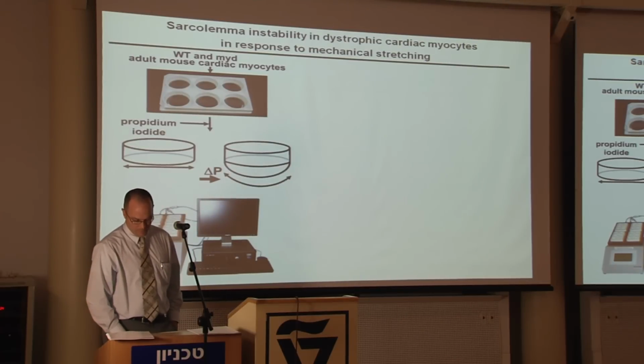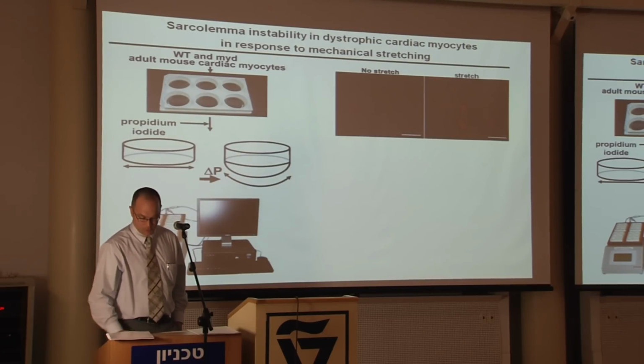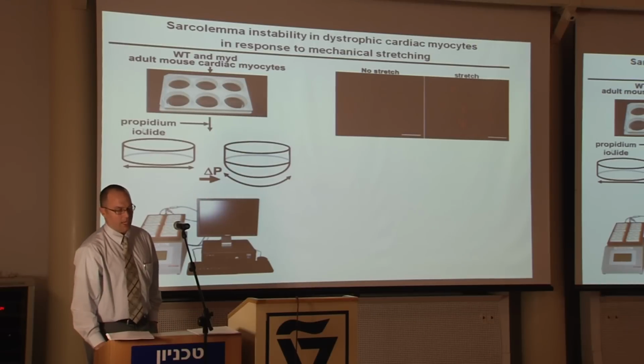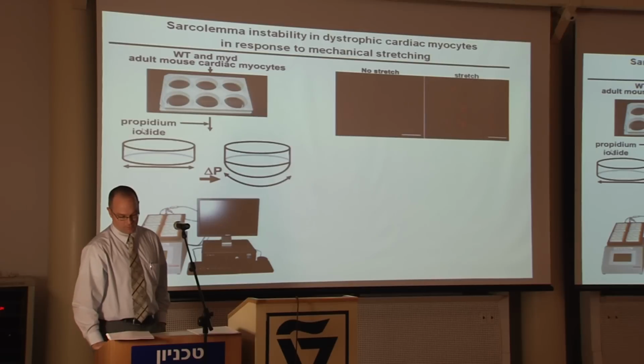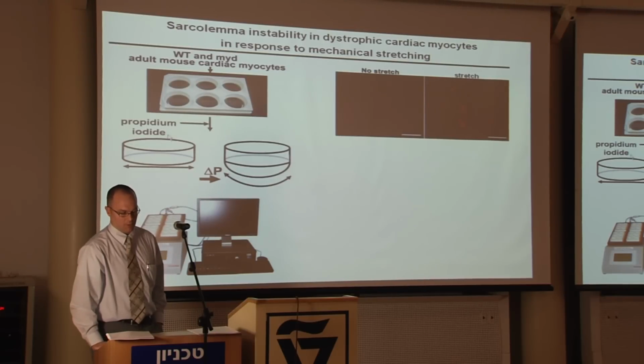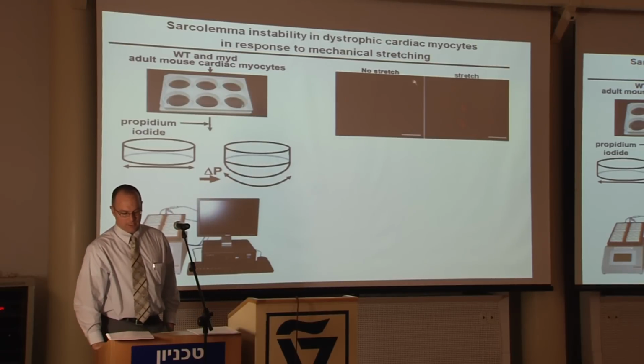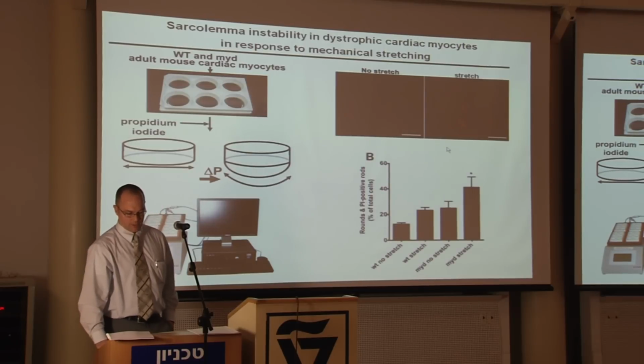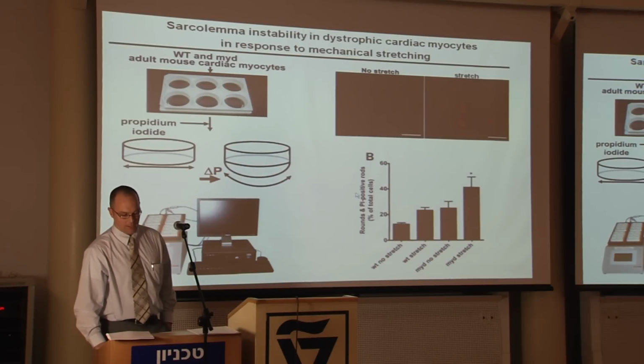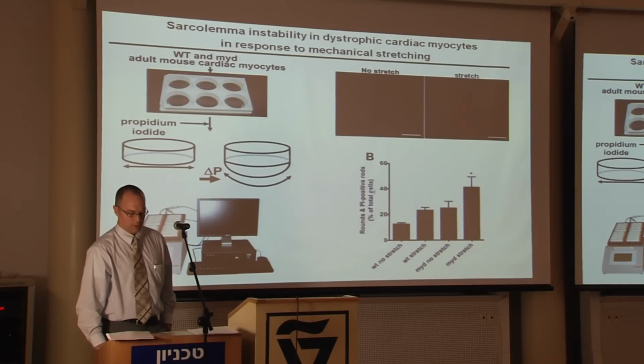And so we do the experiments in the presence of a dye that doesn't normally get taken up into cells, but if cells become leaky, it will get into cells, and we use propidium iodide because it will bind to DNA and bind irreversibly inside the cell if the cell becomes damaged. So what you see under these experiments, if you stretch dystrophic adult cardiac myocytes, is that the cells start to take up the dye and the nuclei become fluorescent. You can quantify this in two ways. One is to look at the cells that become dye-positive under stretched conditions.